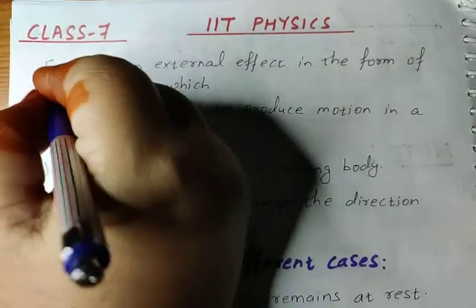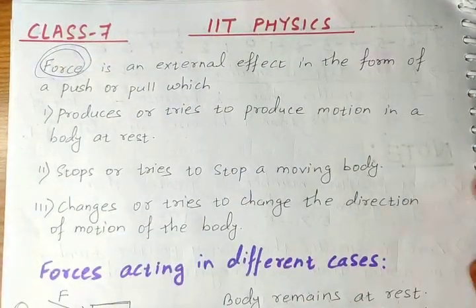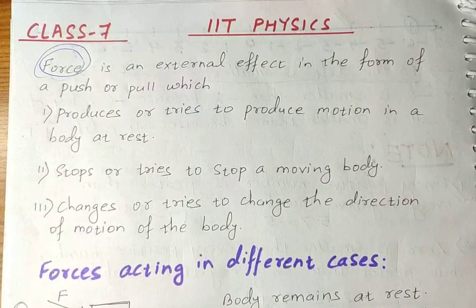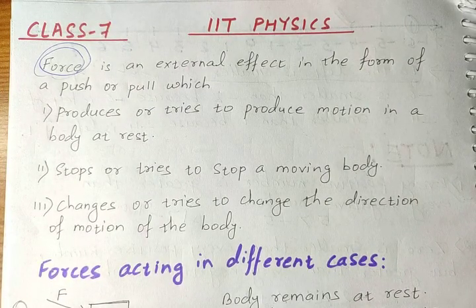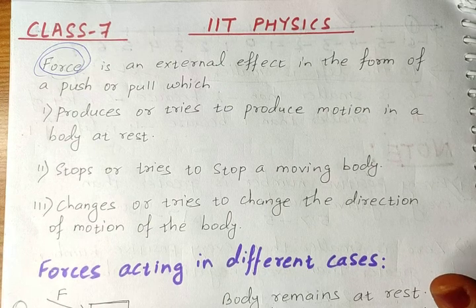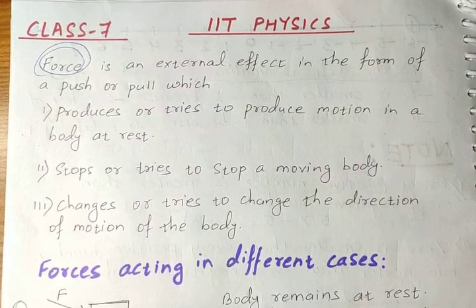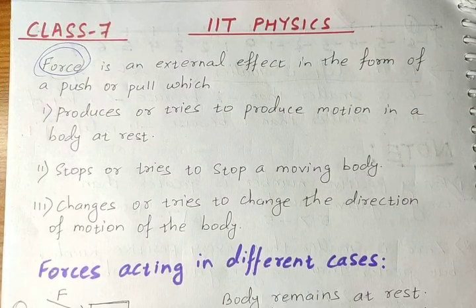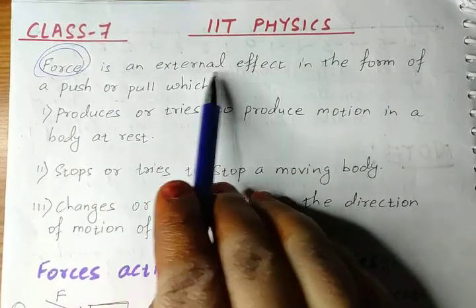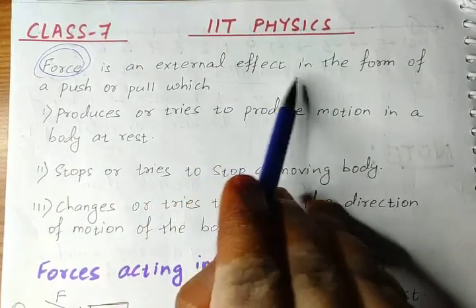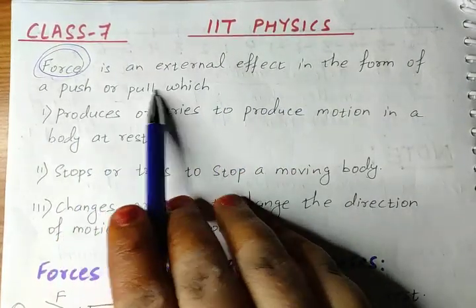So force, okay children, force. Before also we discussed what is force. Force is a push or pull upon an object. A push or pull upon an object is called force. So force is an external effect in the form of a push or pull.